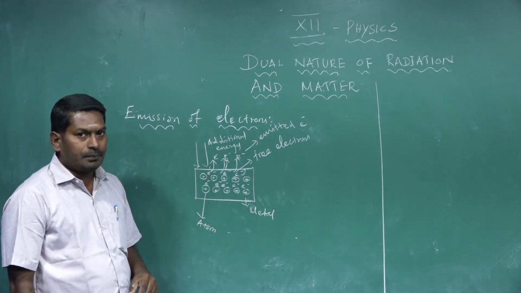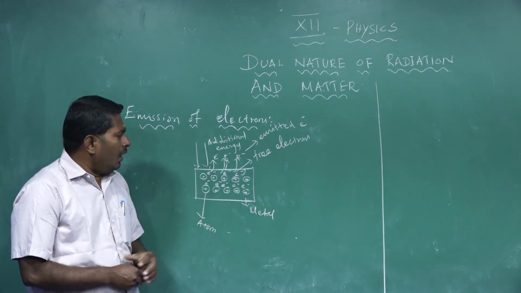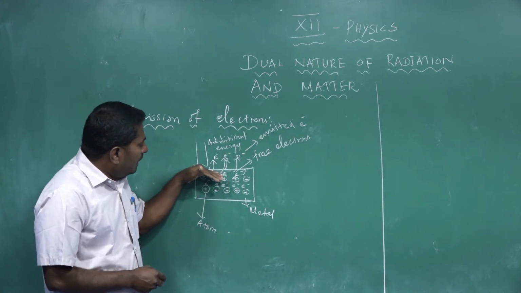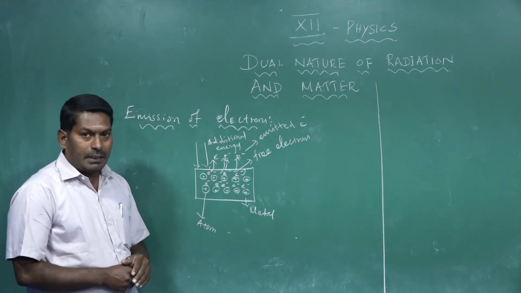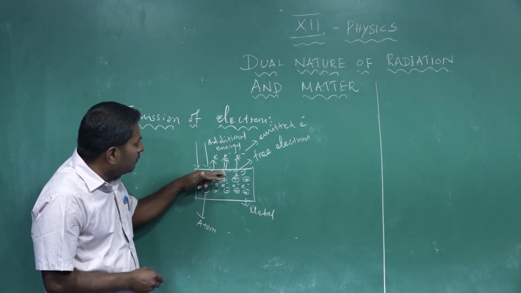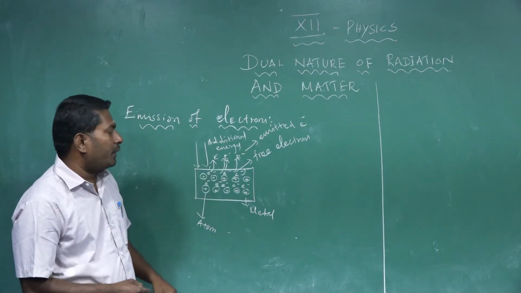Next, the minimum amount of energy required to liberate the electrons from the surface of the metal, or the minimum amount of energy needed to liberate the electrons from the surface of the metal, is called work function.